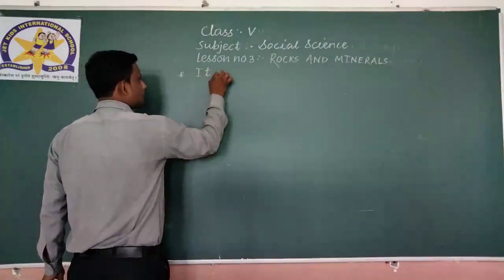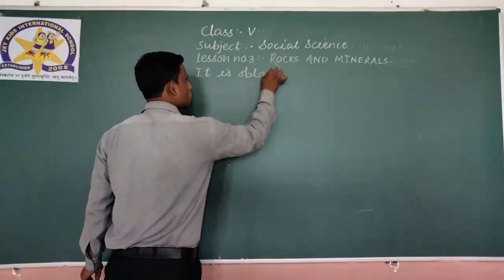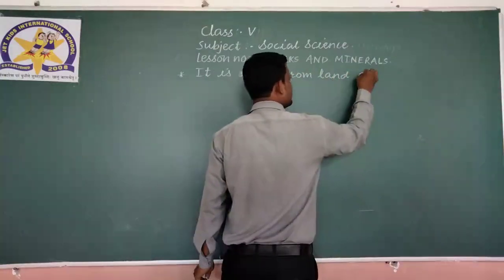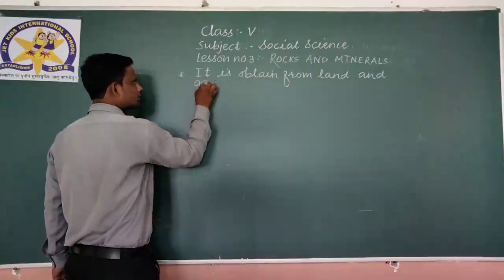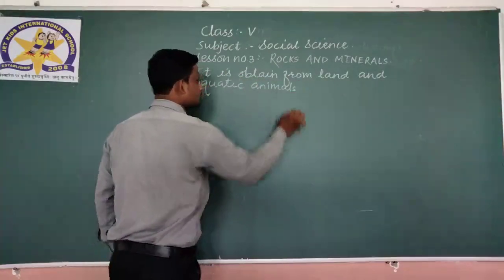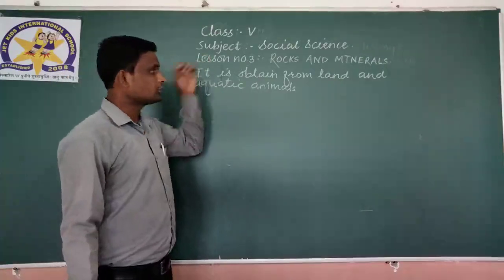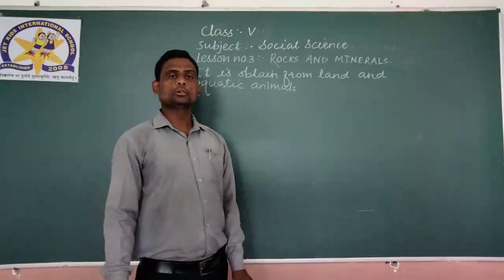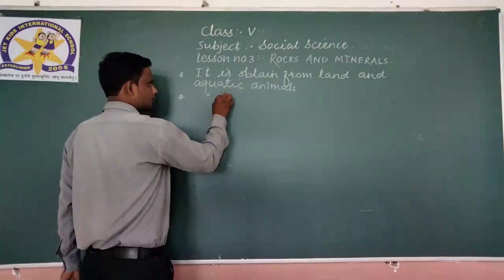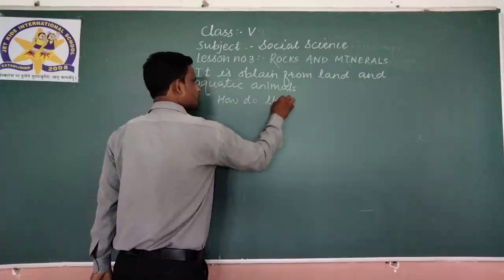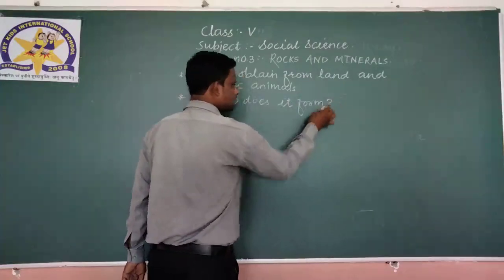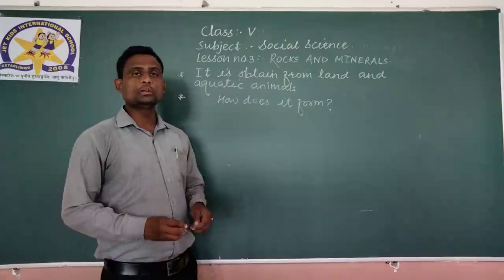It is obtained from land and aquatic animals. Means how do we get petroleum?